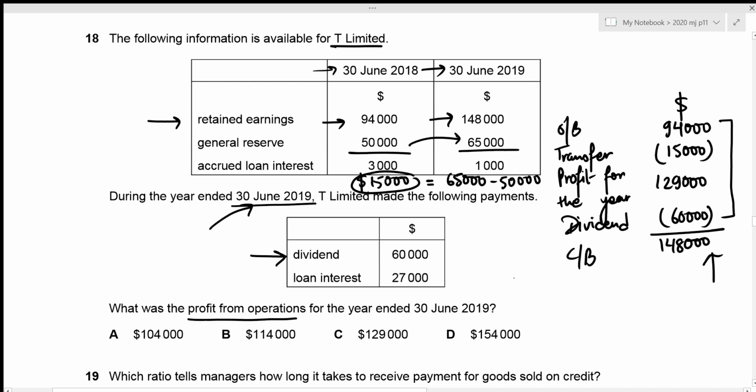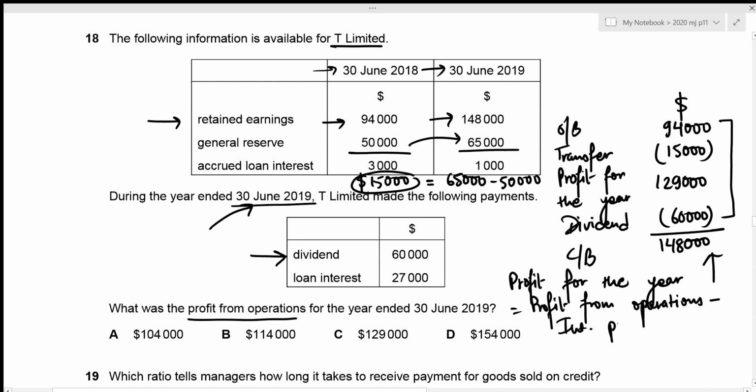So profit for the year is just the difference between profit from operations minus the interest paid, right? So our profit from operations is just going to be profit for the year minus interest paid.